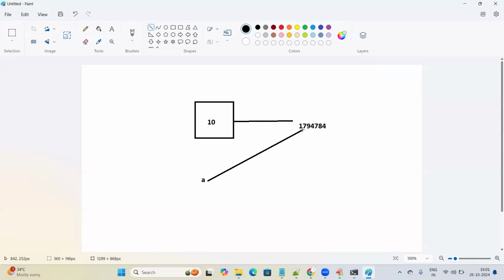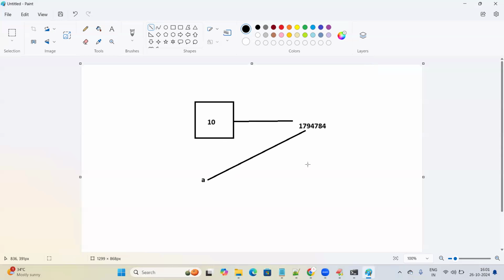A is a variable name that we are attaching, so we are accessing 10 from its memory address with the help of A.